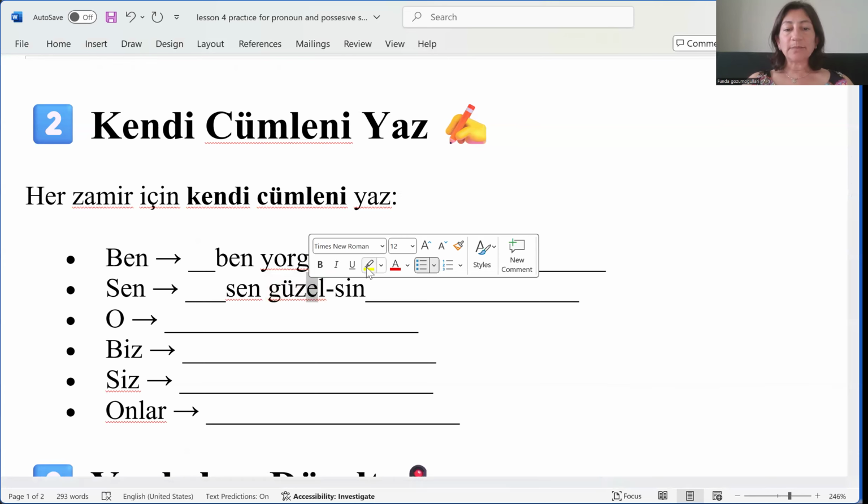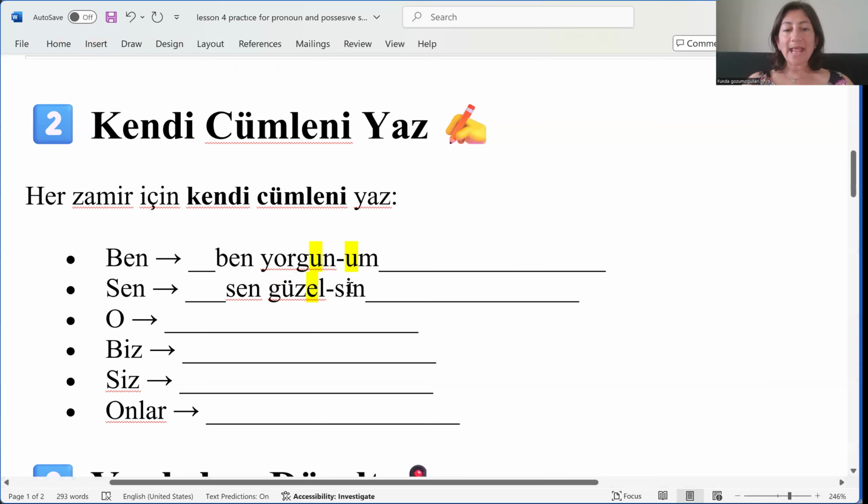The last vowel in the main word is e. E cannot be followed by u because e is a front vowel. Another front vowel is needed. So what about ü? It's also front vowel, but it's rounded. E is not rounded. So it needs to be from the same category, right? O, no suffix needed. So let me say he's hungry. O aç. Aç. To be hungry.